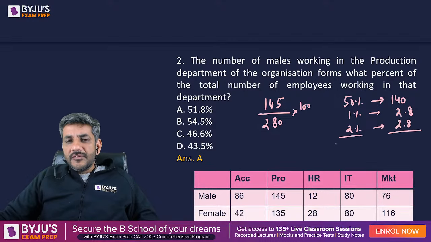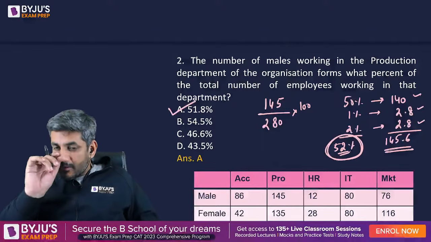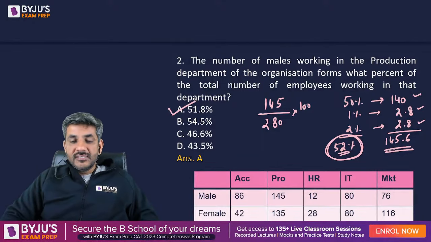So if I calculate 52% of the number, it is 140 plus 2.8 plus 2.8, that makes it 145.6. My answer has to be slightly less than 52%. Therefore, the answer has to be option A, which is 51.8%. That's the correct answer. And I see that everyone has given the right answer for this question.